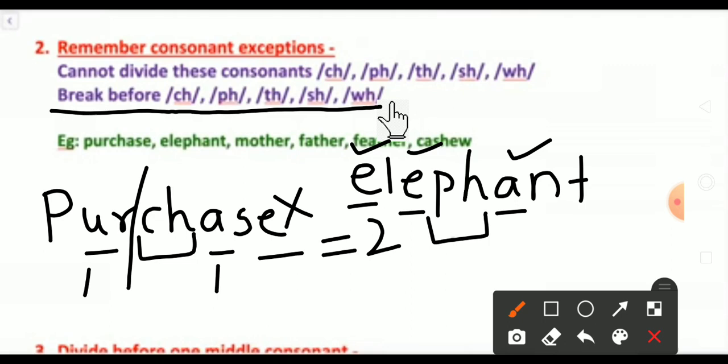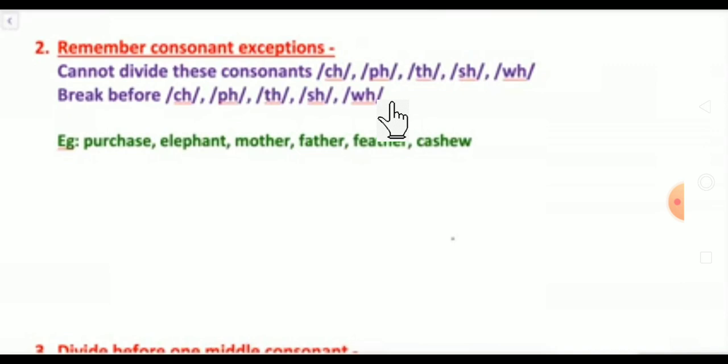Again one rule we have seen, LE. So we can't separate LE also. So we have to divide E, then LE, before that PH and C. Elephant. So you can say that there are 3 syllables.